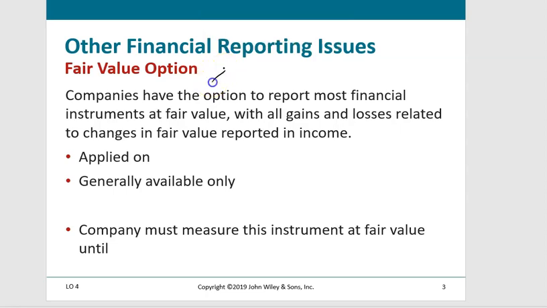We are talking about debt investments classified as held to maturity, which are reported on the balance sheet at amortized cost. So therefore, there are no unrealized gains and losses. And debt investments that are reported as available for sale, which means they are reported on the balance sheet at fair value, but those unrealized holding gains and losses don't go through OCI.